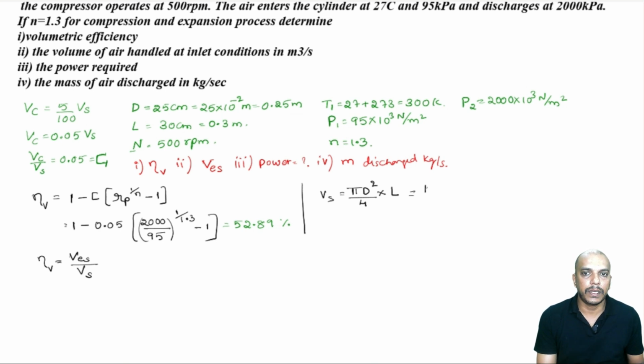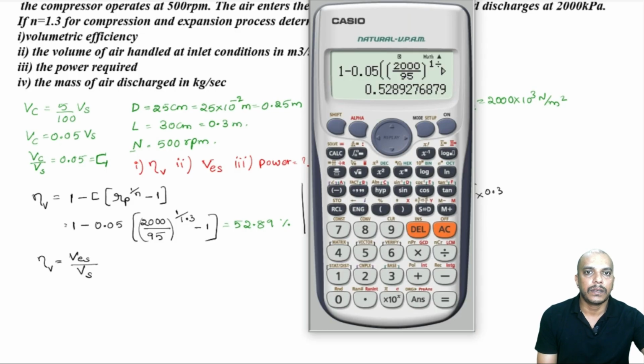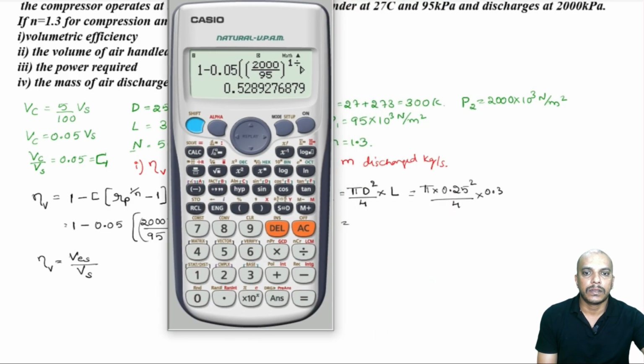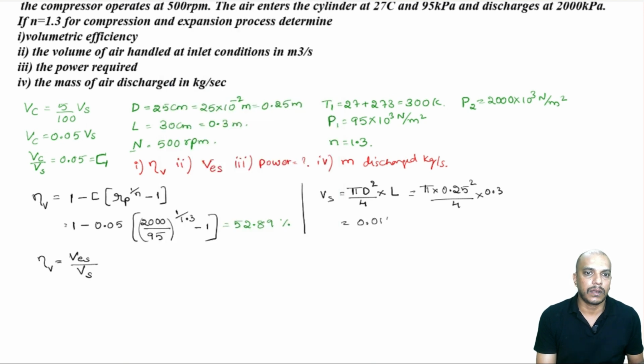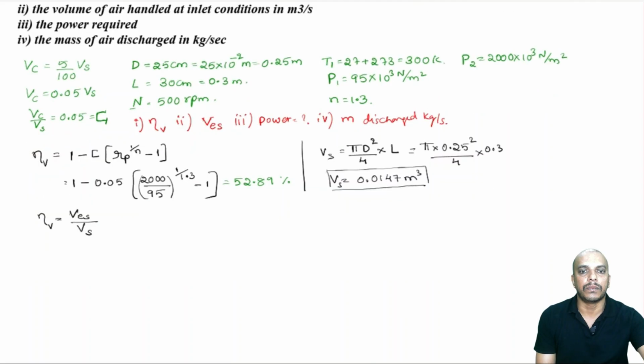So, pi into 0.25 square, pi d square divided by 4 into length, which is 0.3. That is pi into 0.25 square into 0.3 divided by 4, which is 0.0147. Remember, this is in meter cube. If you want it in meter cube per second, we will have to multiply this by RPM and divide by 60. This is our Vs in meter cube.